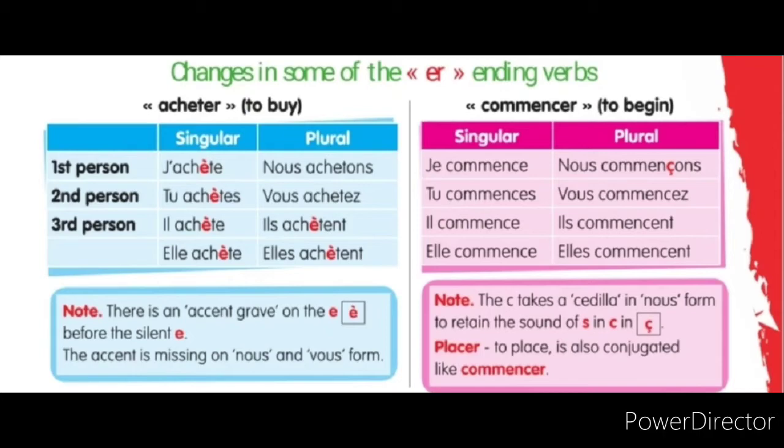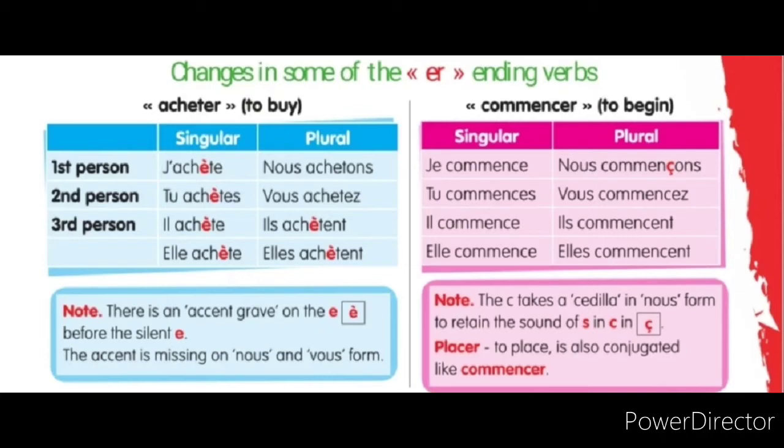As with the verb manger, here also in commencer, for nous alone we have the cédille, because if you don't use the cédille there, the pronunciation will be different. The c pronunciation will be a k sound if you don't put the cédille.